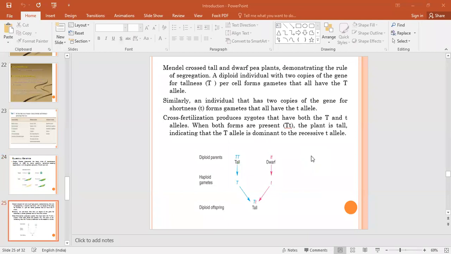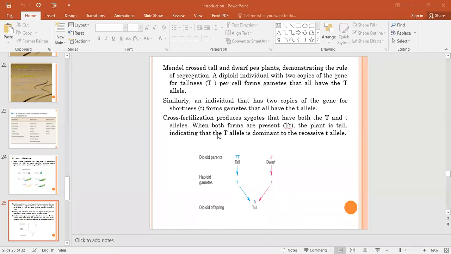Then what type of results was he able to see? That type of result you have to study. Accordingly there are three kinds of laws: law of segregation, law of independent assortment, and so on, you have to study.